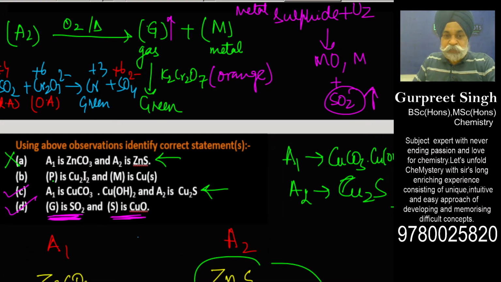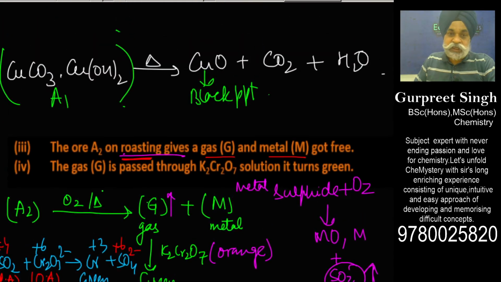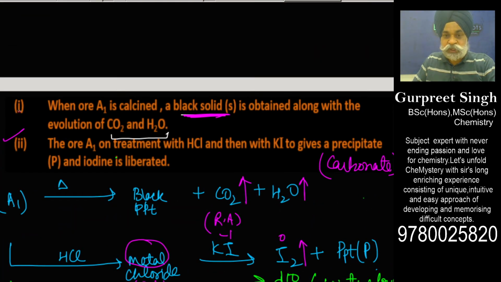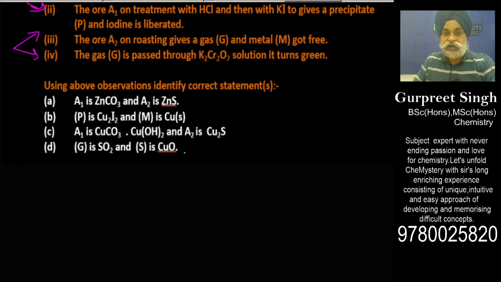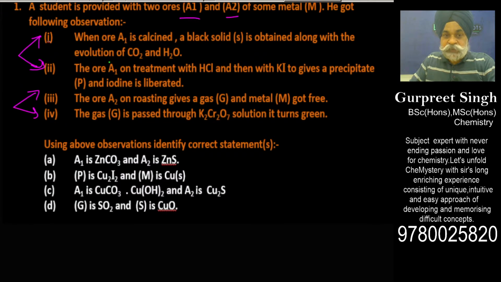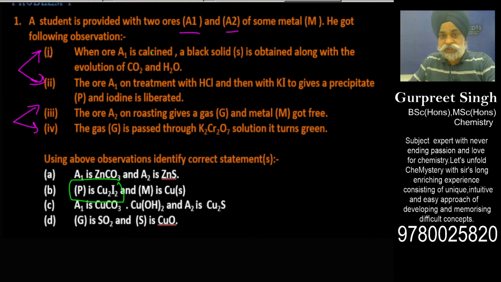So P is Cu2I2. If I show you the question once again, this is what they have said. Let me go to the back of this. They have said A1 treated with HCl then with KI gives a precipitate P, and the precipitate P is this only. And M is the metal, M is copper solid. That is perfectly right. This we have already spoken about, that M would be a metal. This ore is of metal M. M is what?